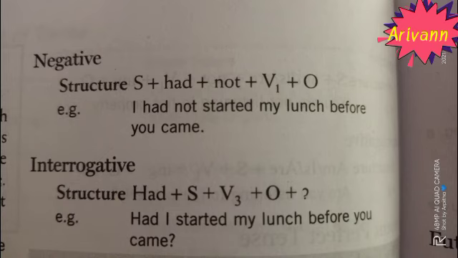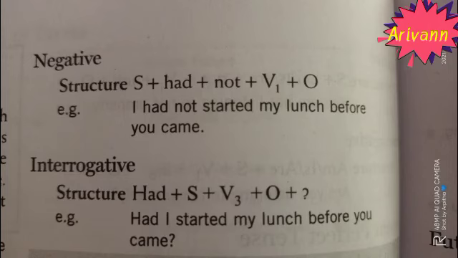Okay. Here they had structured the sentence in the negative form. So subject plus had plus not plus verb 1 plus object. Okay. Next one is interrogative structure. Had plus subject plus verb 3 plus object plus question mark. Here verb 3 is the past participle word. You see the example, had I started my lunch before you came.